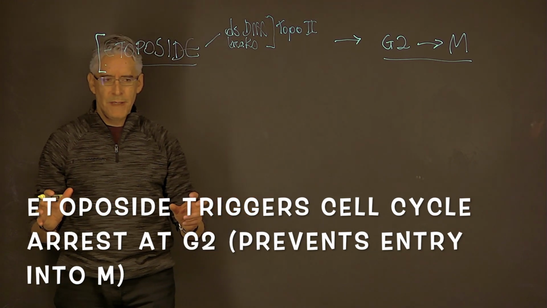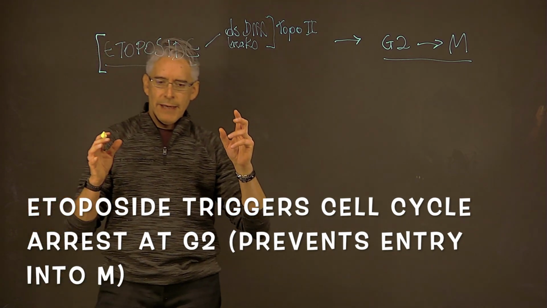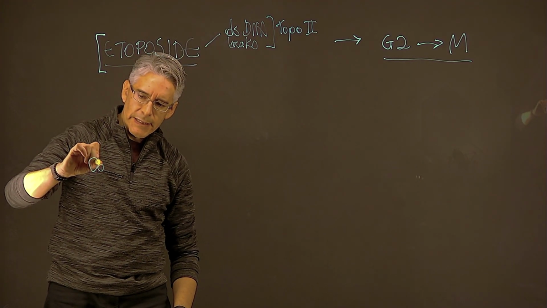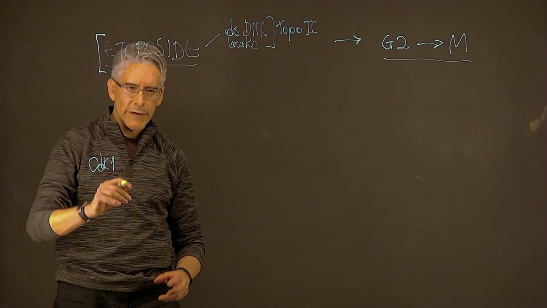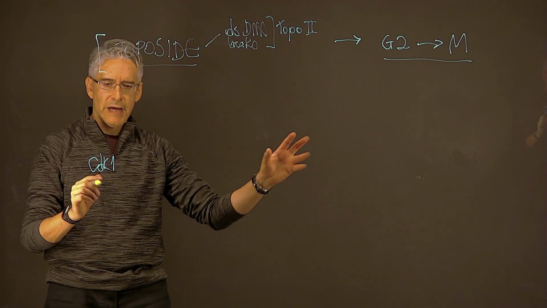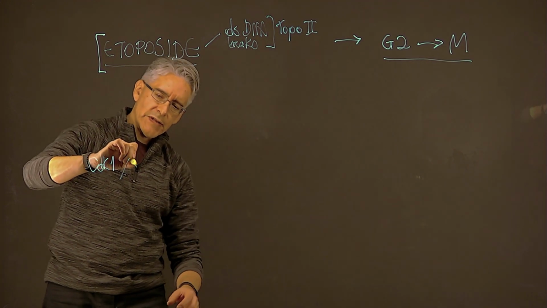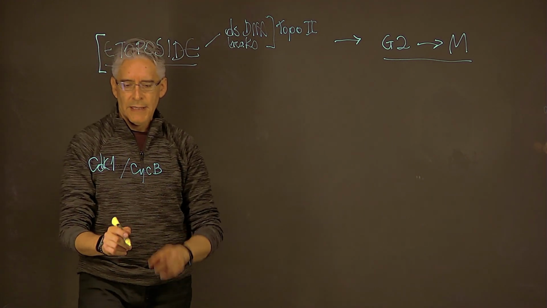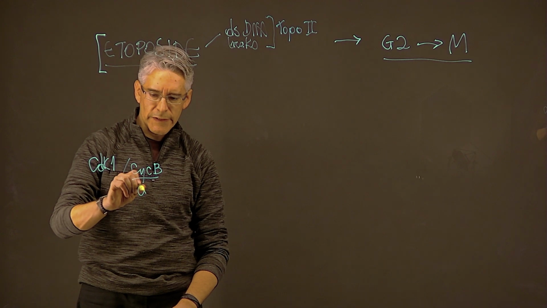How could that be? Well, to go from G2 to M, the kinase that is essential at that level is CDK1. And CDK1 has a cyclin partner, just like all the kinases that drive progression through the cell cycle, and that partner is cyclin B. So you have CDK1, cyclin B. Cyclin B is produced only during the G2 stage of the cell cycle.